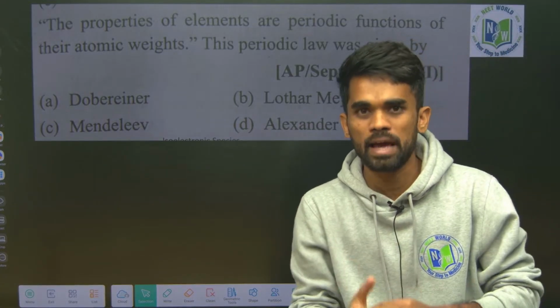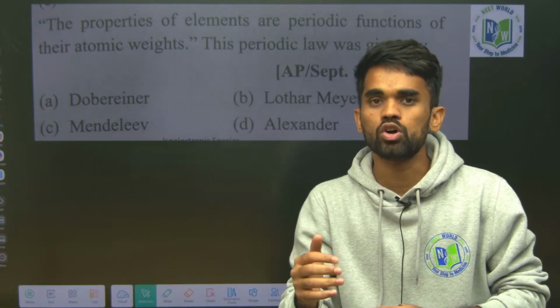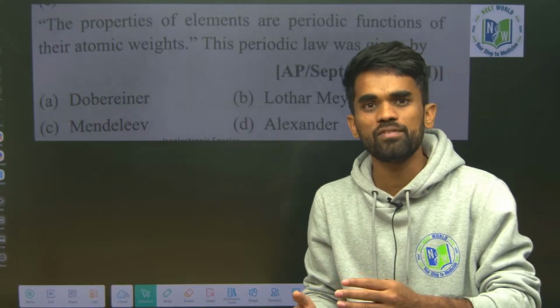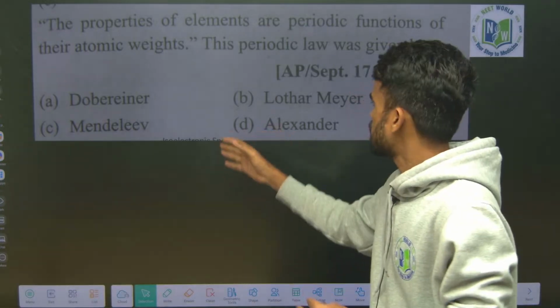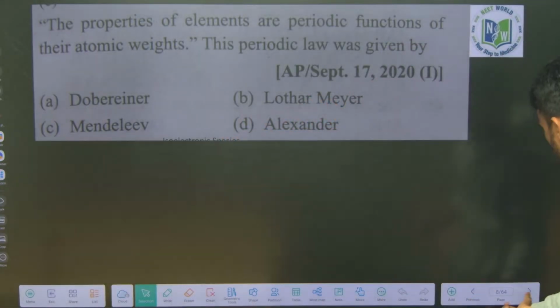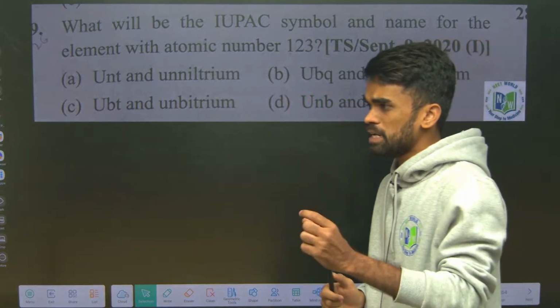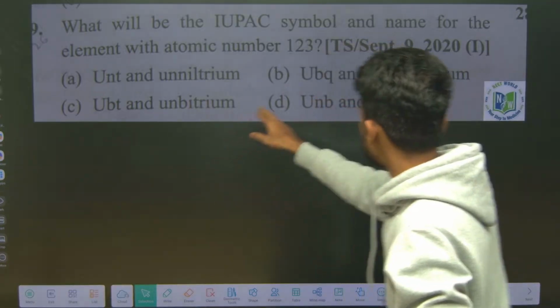Who proposed the periodic table? What developments do we have, like Dobereiner triads, Lothar Meyer, next Newlands' law of octaves, Mendeleev classification, and the modern periodic table. Based on that we have one question. And next we have basic IUPAC nomenclature for elements having atomic number greater than 100. This is on that.